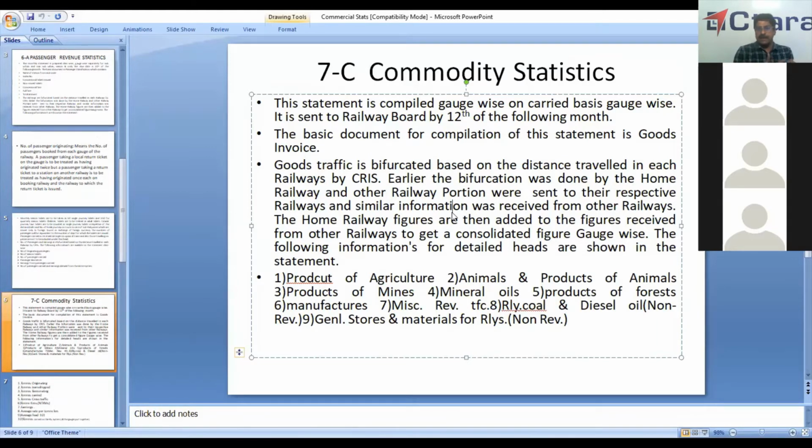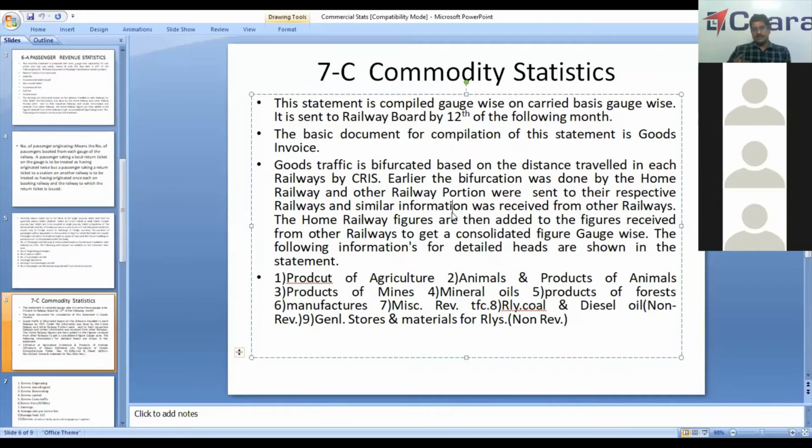Suppose I have a train which starts in South Central Railway and it goes to Central Railway. So out of 1,000 kilometers, it is traveling some 400 kilometers in our railway and 600 kilometers in Central Railway. So earnings are bifurcated on the basis of distance traveled in each railway. That is, if say some 1 lakh is earned, that 1 lakh is distributed in the ratio 4:6. That is 400:600. That is, some 40,000 will come to South Central Railway and 60,000 will go to Central Railway, because 40,000 has traveled in the Southern Railway.